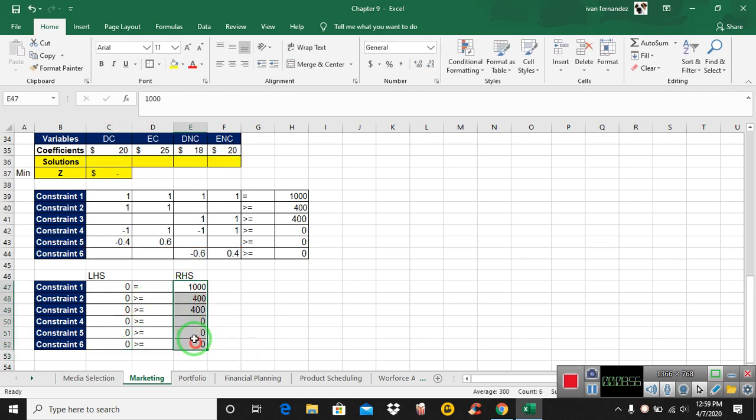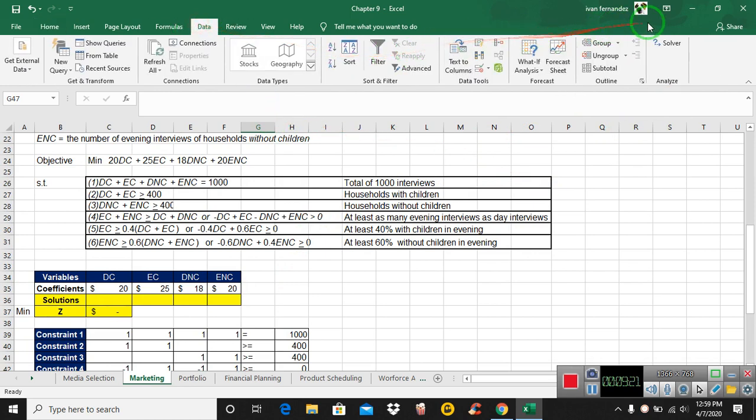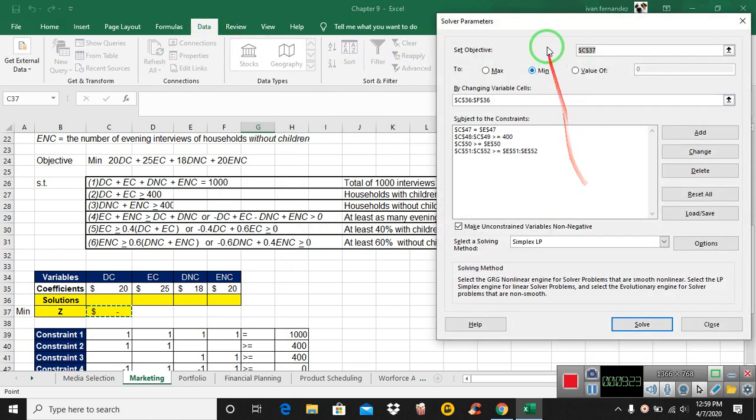Now I'm going to look at these guys here, the right-hand side: 1000, 1000, 400, 400, 400, 400. Interesting, that font is different. Okay, 400, 400, that font is different as well. Okay, 0, 0, 0. Now we go to Solver. All right.